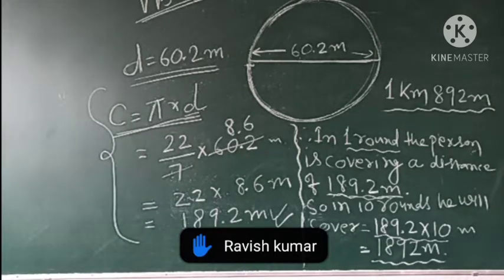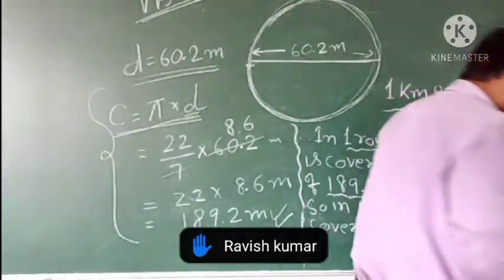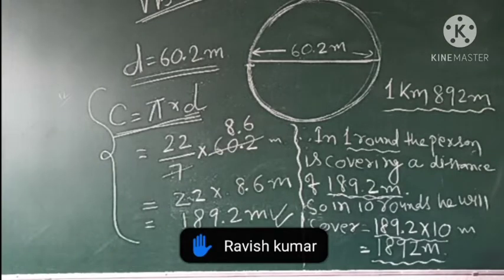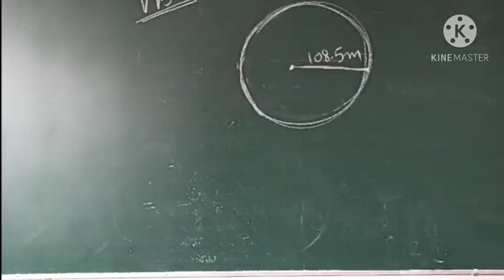Now let us discuss the next question, which is the second value based question, VBQ 2. This is very simple. The diameter is given and we have to find the circumference first, and after finding the circumference we just multiply that by 10 and we get the answer.